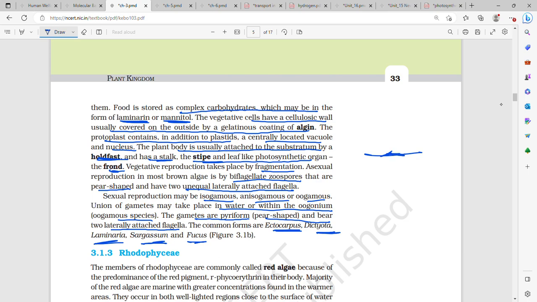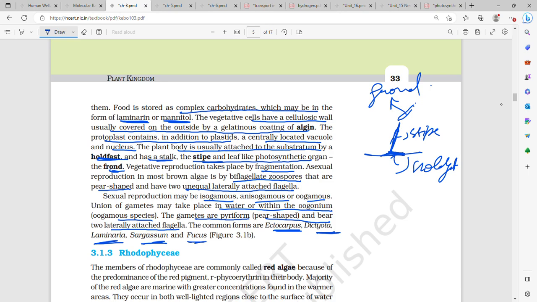That is by a holdfast. Then it has a stalk which is called the stipe, holdfast, stipe, and a leaf-like photosynthetic organ that is the frond. Holdfast, stipe, and frond. Vegetative reproduction takes place by fragmentation.